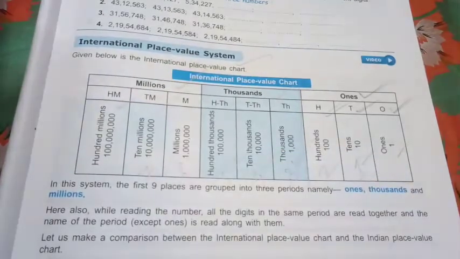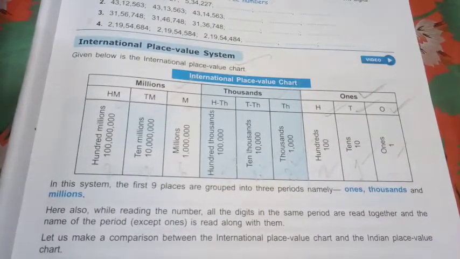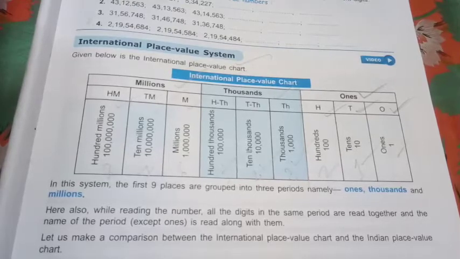In 100 million? 8. If you can keep the number of zeros in mind, it will be much easier for you to do various kinds of calculation, or to convert international values into Indian ones and Indian into international.